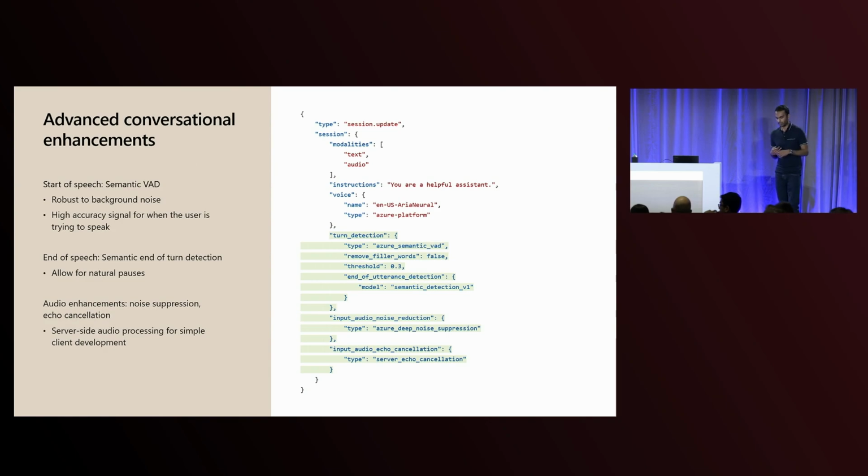Let's take an example. A lot of contact centers, you'll often have customers talking to you and reaching out, and they'll be saying their phone number. Let's take a US-based phone number as an example. Typically, that's 10 digits. And so people will say that with 3 digits to start off with, take a brief pause, the next 3 digits, take a brief pause, and then the last 4 digits. Now, it's super important that you don't cut off the end user as you're taking those slightly longer pauses.